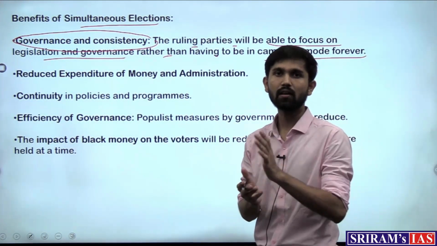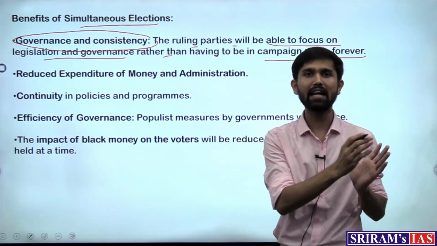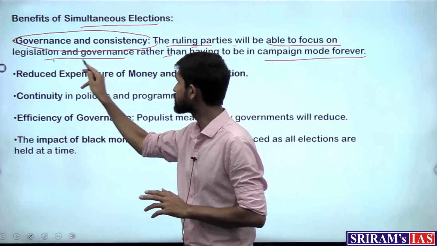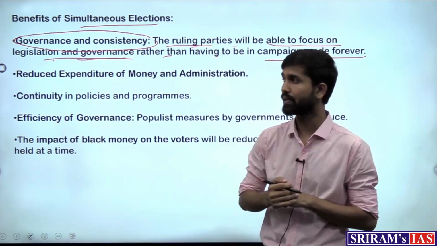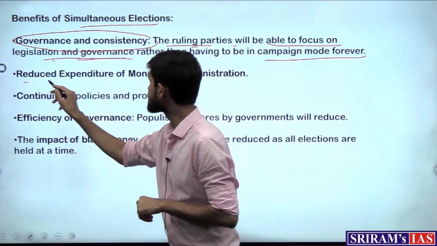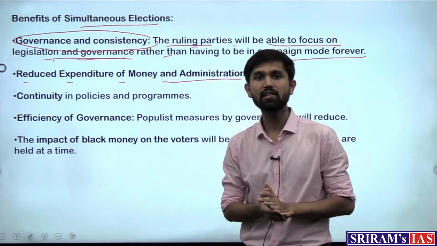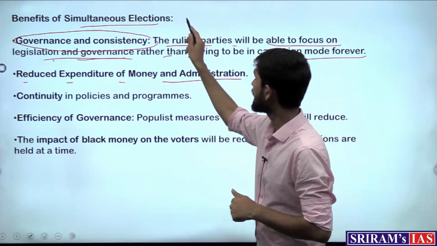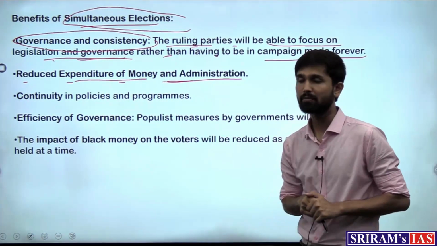This would be the reform that can be carried out, where after conducting the election only once, the remaining time can be used for legislation forming and governance processes, which would save time for the government. Then reduced expenditure of money and administration. As we saw, massive expenditure is done when continuous elections are being done, but one election for all levels will reduce the expenditure of money and administration.